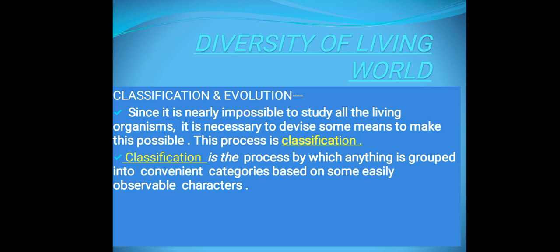Or you may say that classification is a technique in which organisms that have similar characters are grouped together into convenient categories.